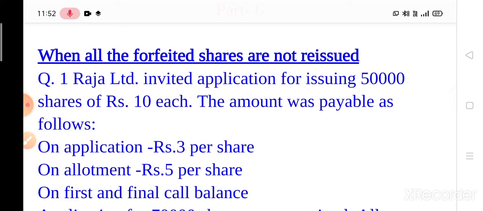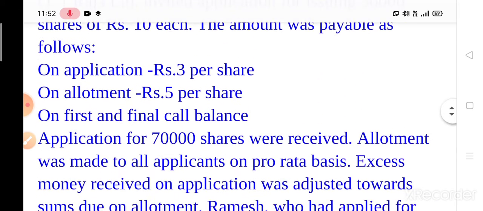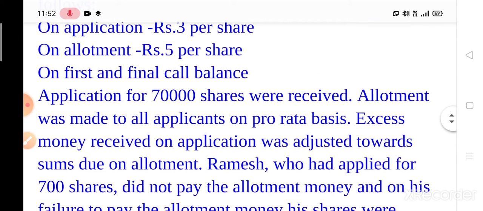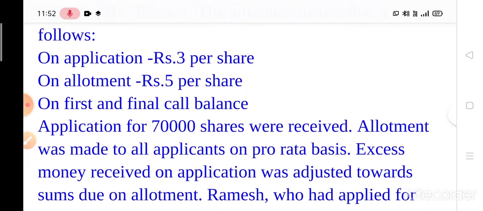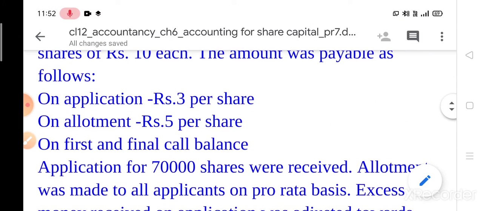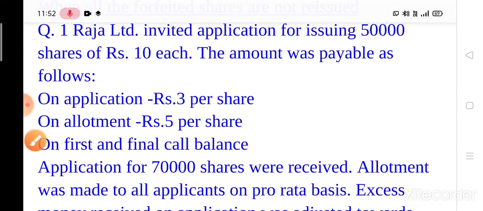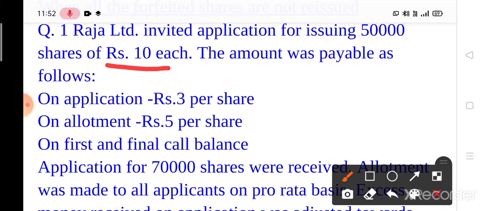Raja Limited invited applications for issuing 50,000 shares of rupees 10 each. The amount was payable as follows: on application 3 per share, on allotment 5 per share, on first and final call balance. First of all, this is the summary given. Total money is 10 rupees.